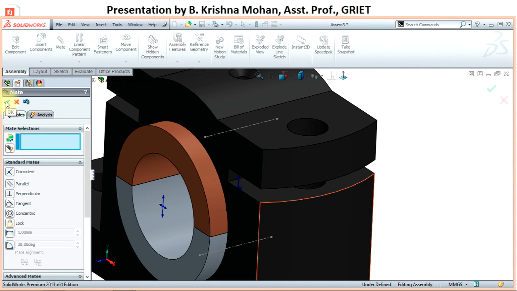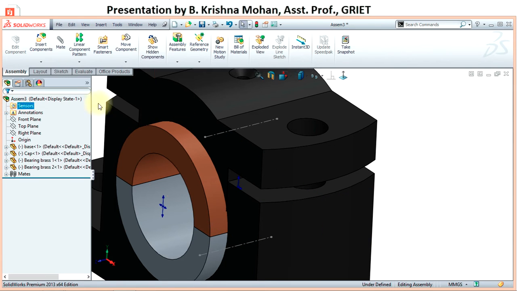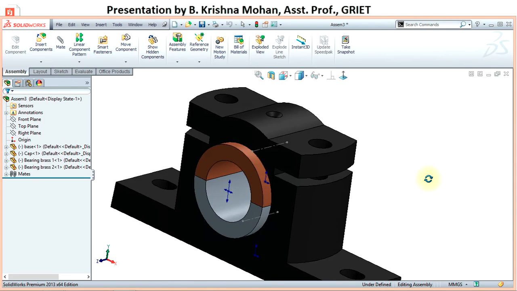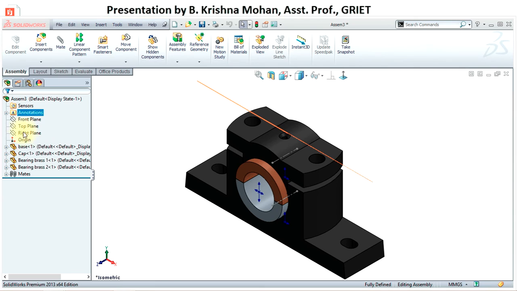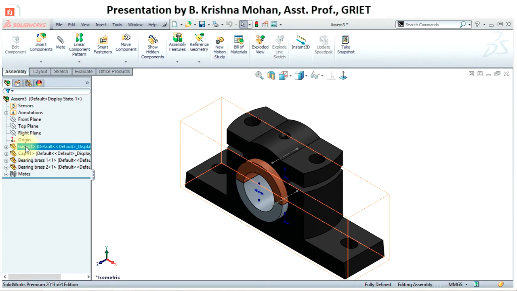So close the mate property manager and just rebuild the model. So in the feature manager tree, you can see that all the parts are completely constrained.